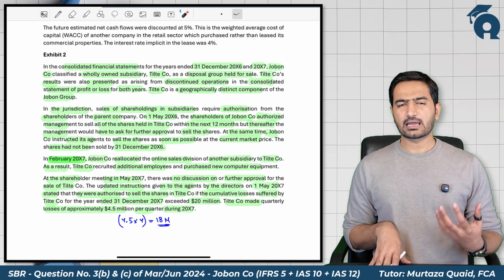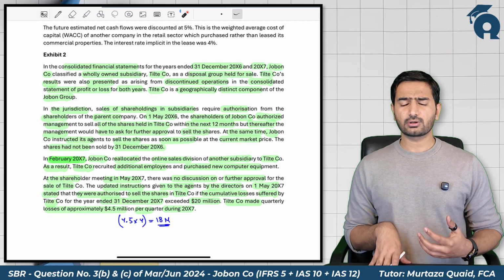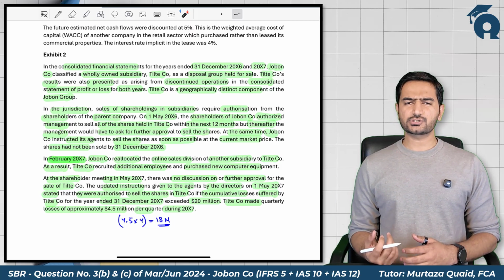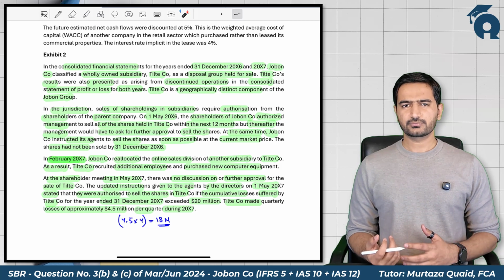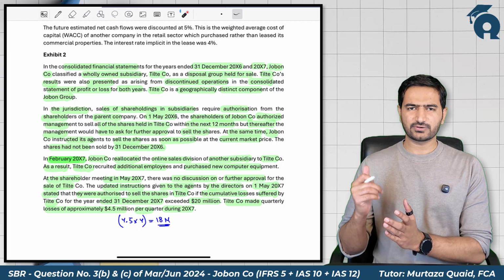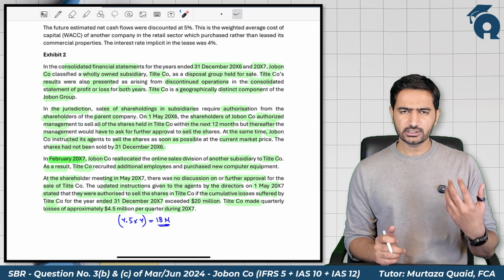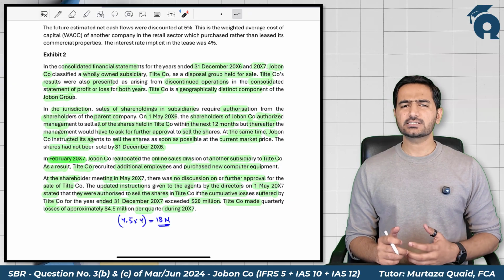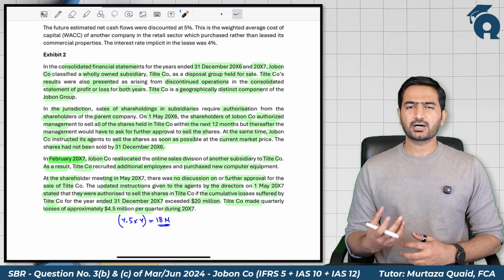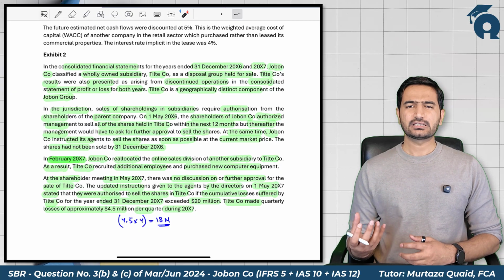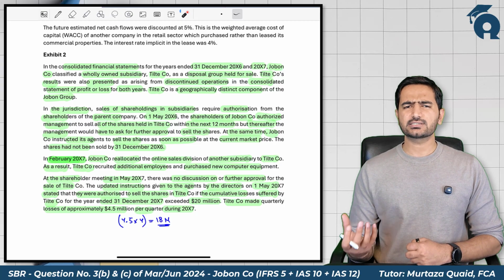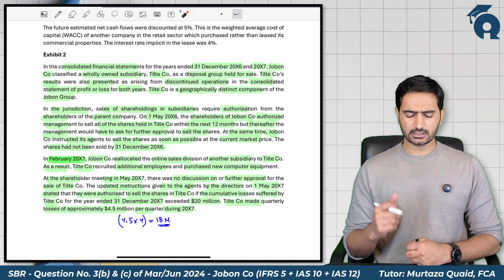If we recap the definition, a discontinued operation is a component of an entity that is either classified as held for sale or actually disposed of, and that represents a major line of business or geographical area of operation, or is part of a strategic plan to dispose of a major line of business or geographical area of operation, or is a subsidiary that is acquired exclusively with a view to resale.